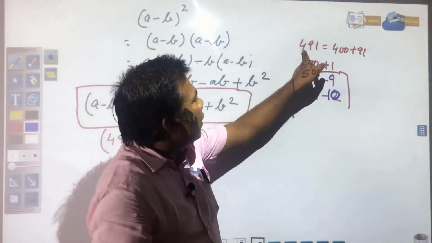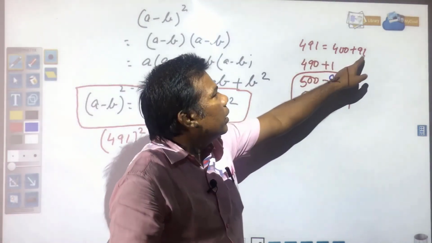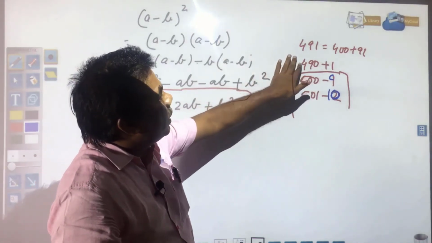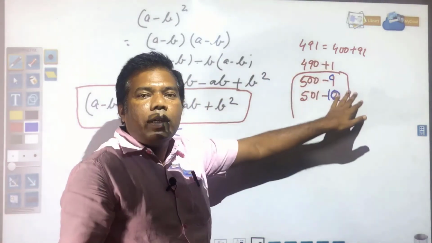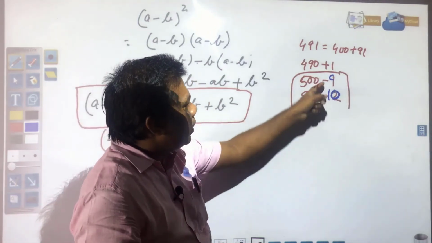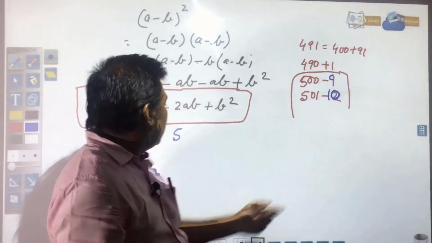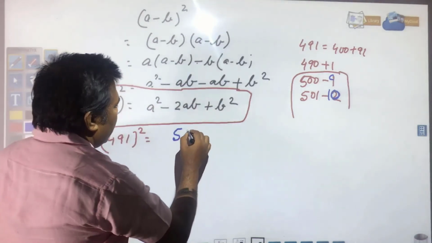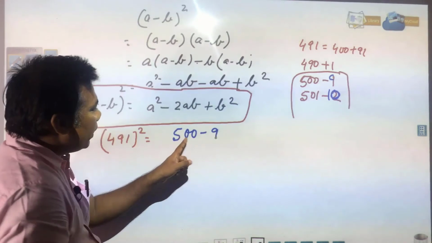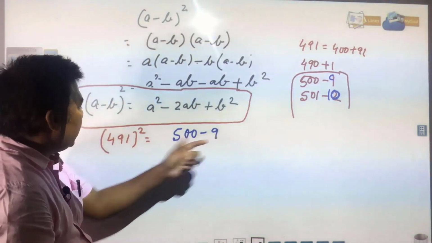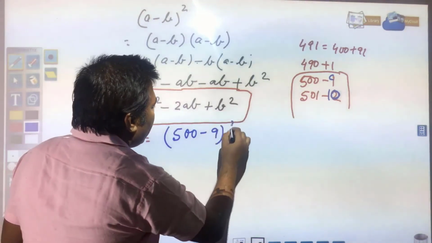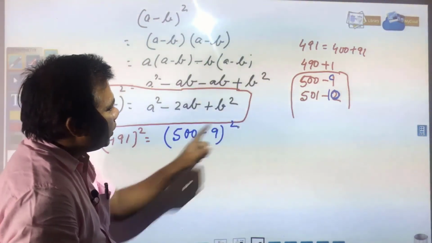This is correct, 491, 400 plus 91. So by the previous formula A plus B whole square, if we need to find out, this can be used. Otherwise, if in minus we need to find out, like this we can write. So this can be written as 500 minus 9. So 500 minus 9 is equal to 491, and this is whole square. A minus B whole square it is.